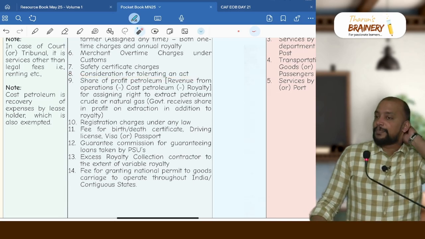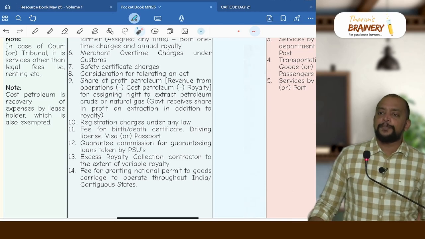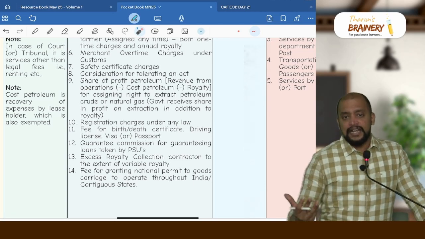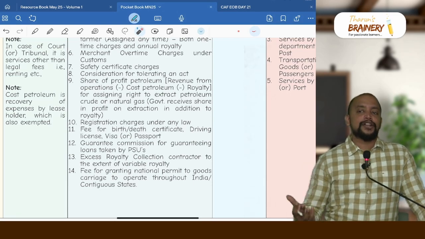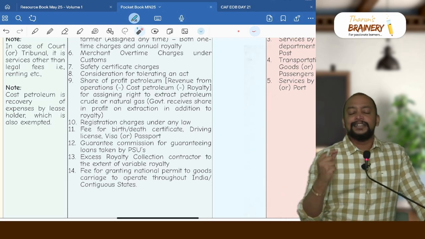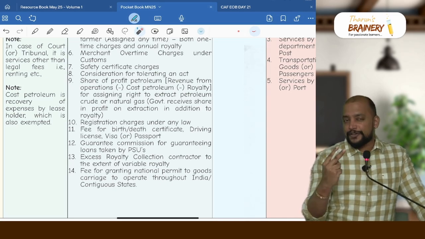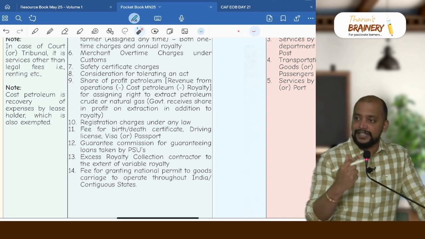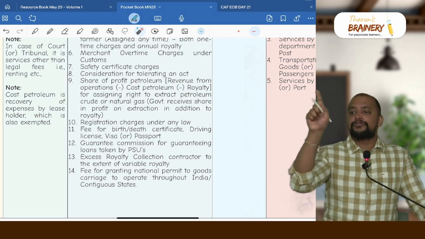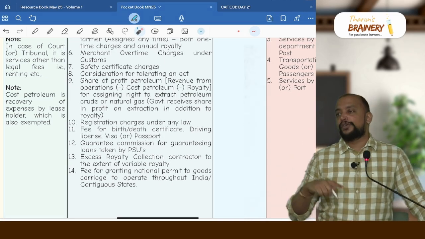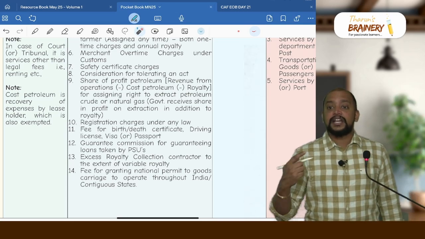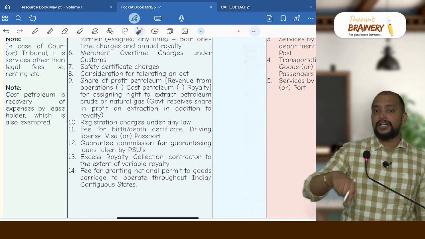Then share of profit petroleum. Profit petroleum is a concept that arises when government is assigning the right to extract petroleum crude or natural gas. Whenever they are assigning the right to extract petroleum crude or natural gas, they will be collecting two types of consideration. One is royalty, which is always taxable. Then the share of profit. Share of profit arises by way of revenue from operations minus cost petroleum. Cost petroleum is recovery of expenses by the leaseholder from the government.